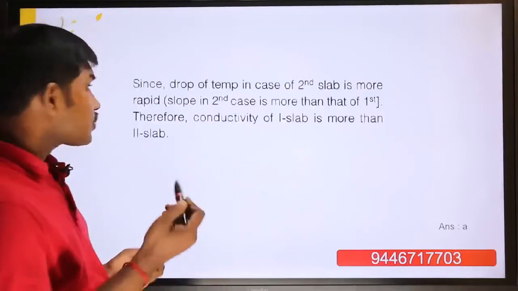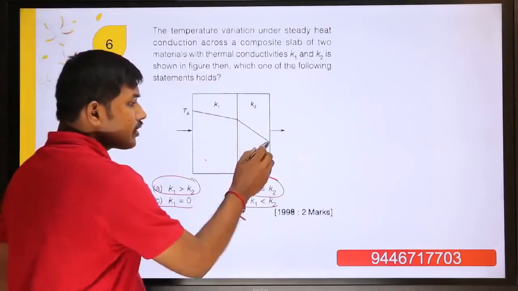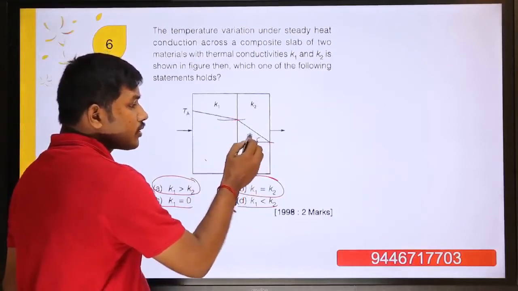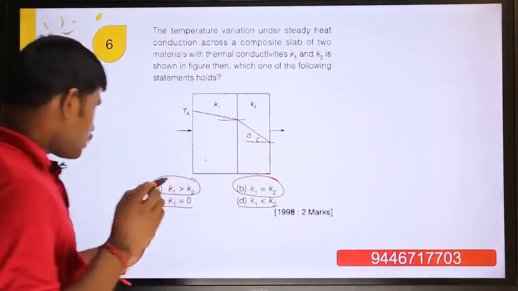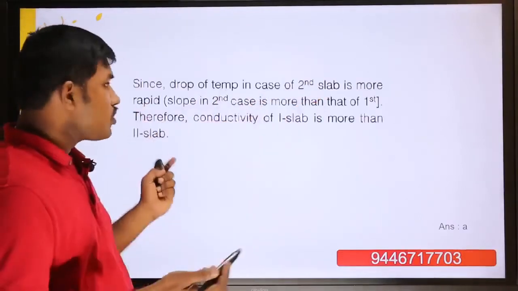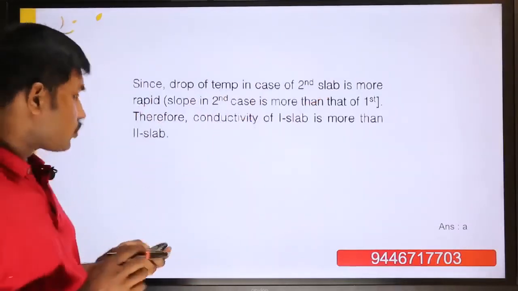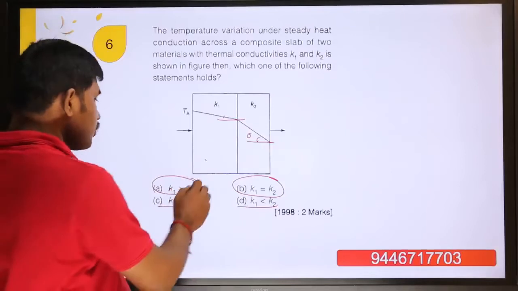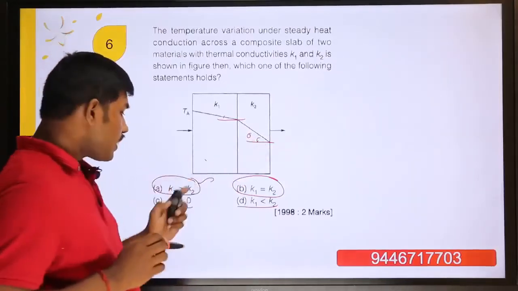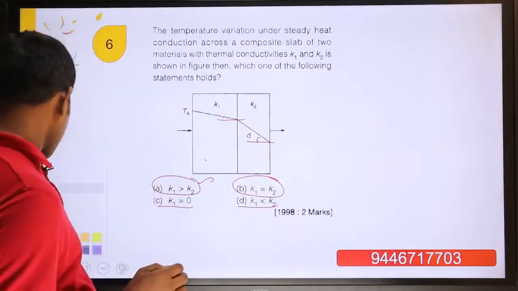Again they are asking the same question. We know the temperature drop. Here we take the slope, and here we take the slope. Which one is the largest slope? Here is the smallest slope. As explained here, since the drop of temperature in the second slab is more, the conductivity of the first slab is more than the second slab. So the answer directly comes to K1 greater than K2. Slope is more means the K value is less. So the answer should be the second option.